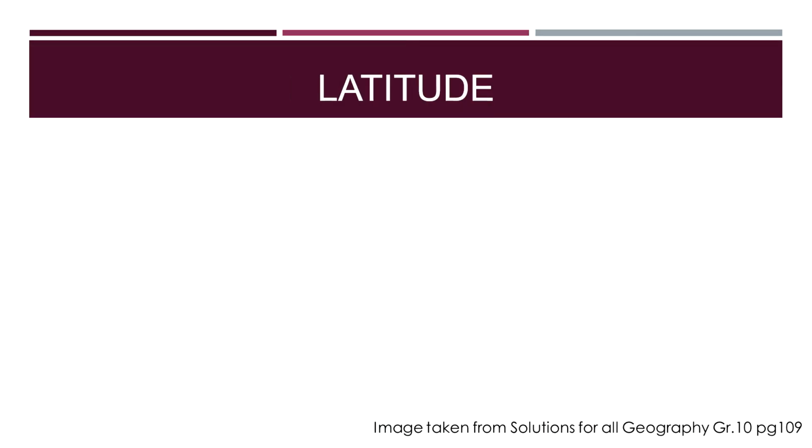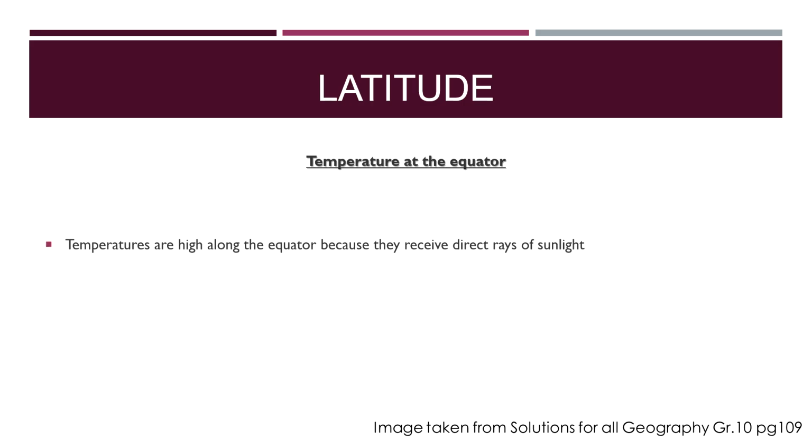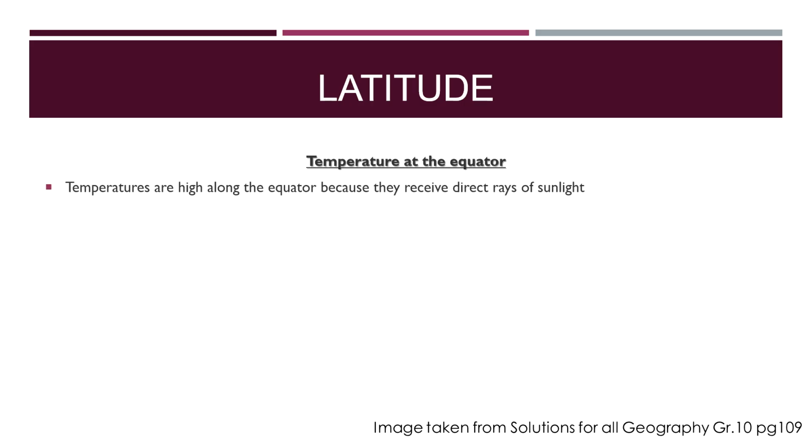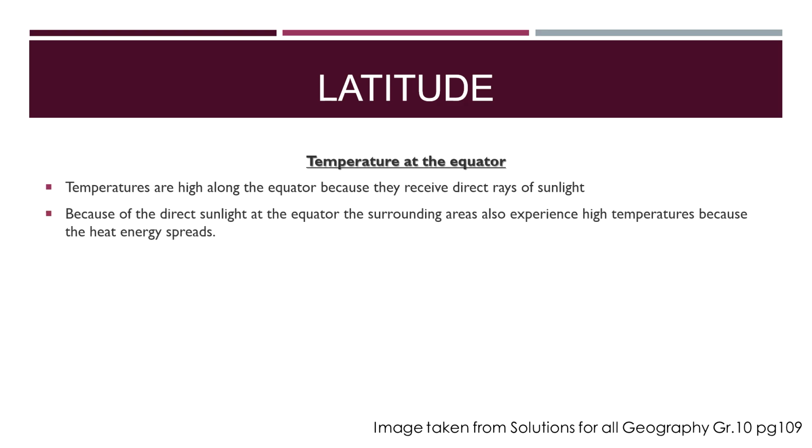Then you also have latitude. So temperatures along the equator are very high because they receive direct rays of sunlight. And because of the direct sunlight at the equator, the surrounding areas also experience high temperatures because that heat energy spreads.